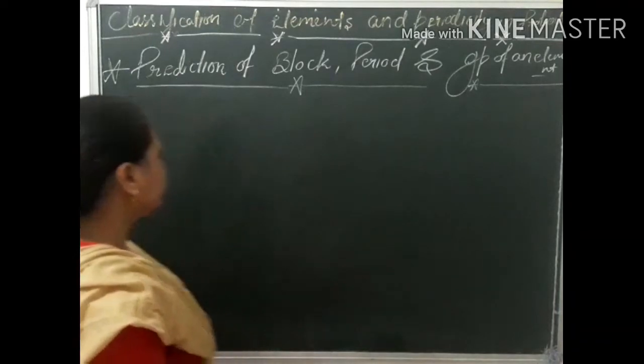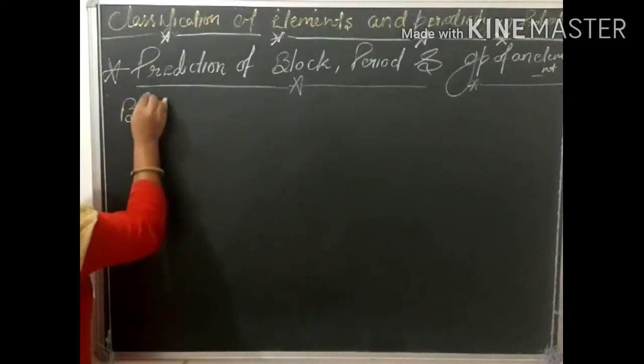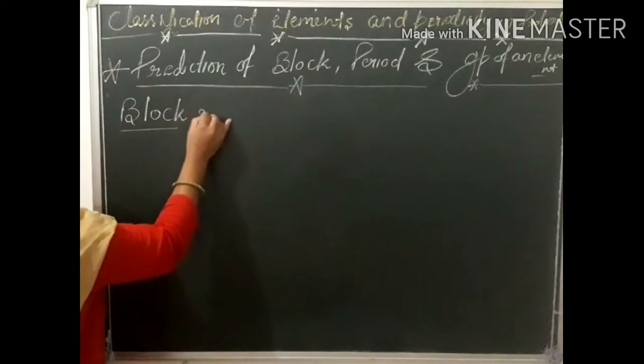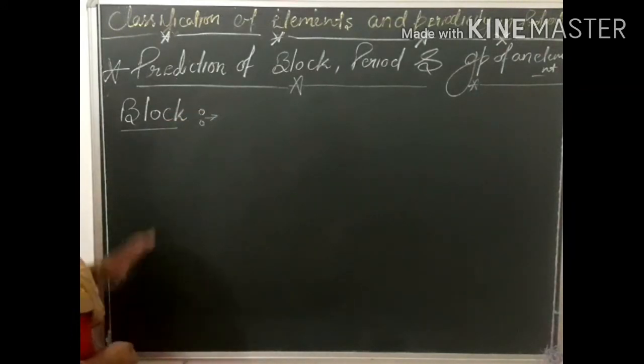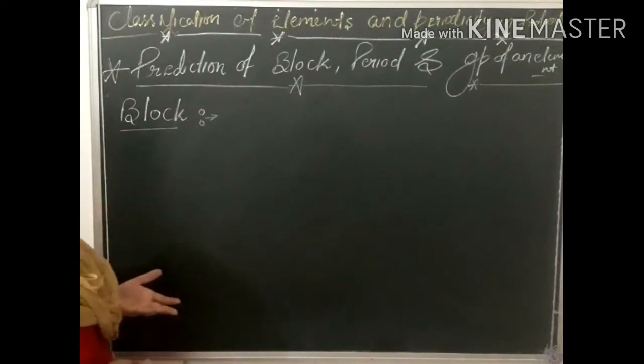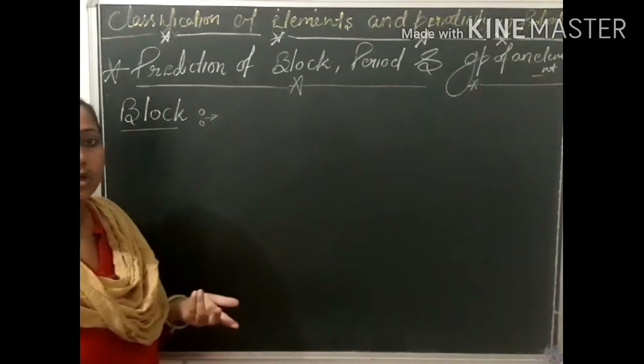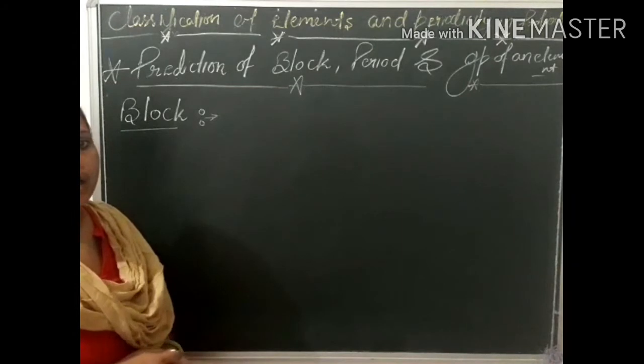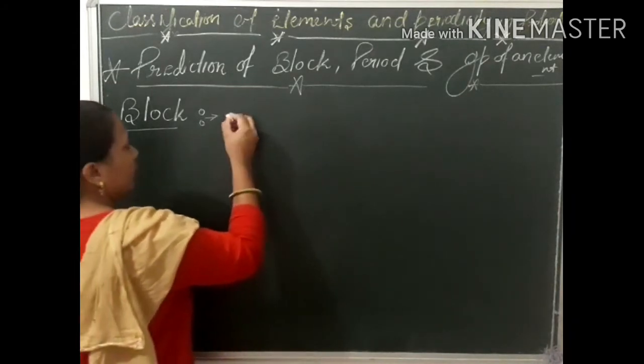For example, block. We can predict the block by the electronic configuration, that is, the subshell in which the last electron enters is the block of the element.